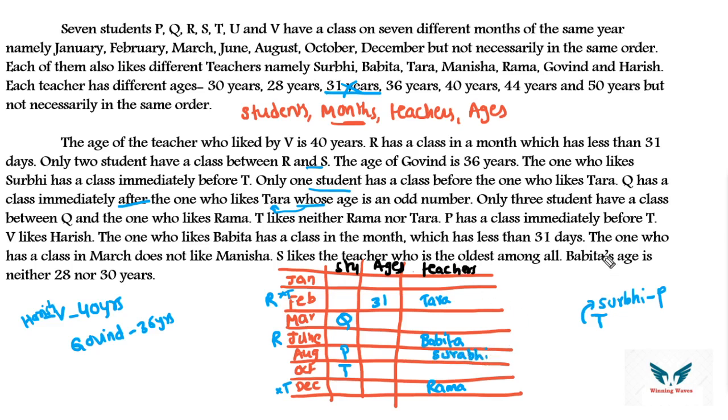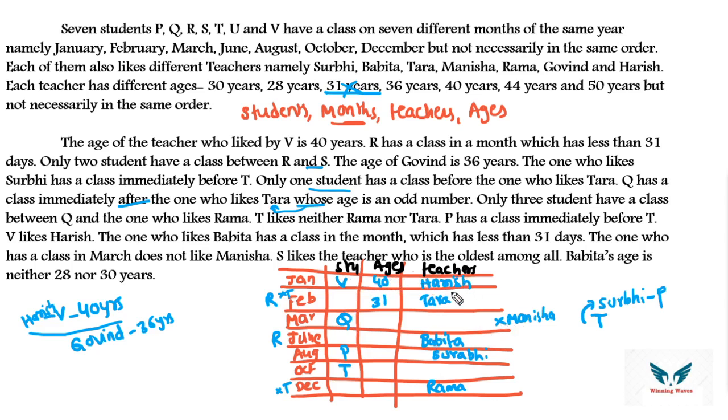Okay, then let's see. The one who has class in March does not like Manisha. So March is not liking Manisha, right? So I think we have almost completed the puzzle. So let's go with this point. Harish V 40 years means I need a place where all the 3 parameters are vacant. So December no chance, October no chance, August no chance, June no chance, March no chance, February no chance, January you can put. V, age is 40 years and corresponding teacher is Harish.